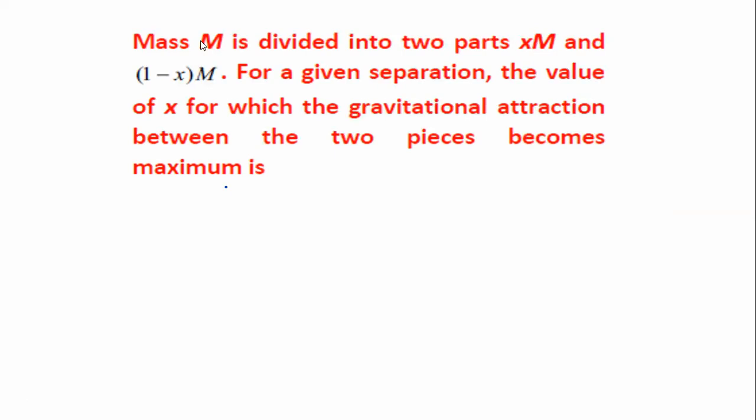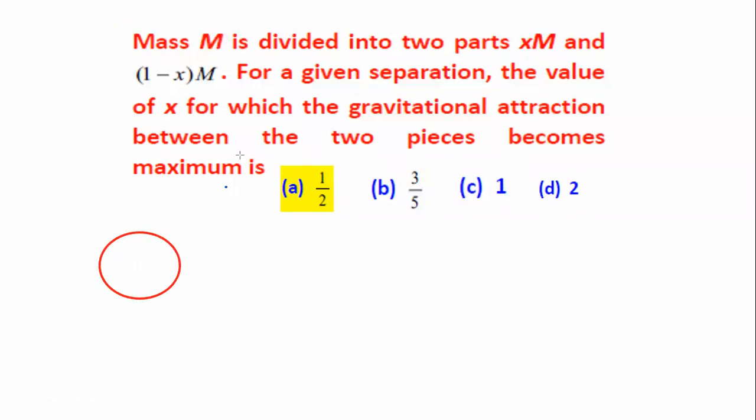A mass capital M is divided into two parts, xM and (1 minus x)M, for a given separation. The value of x for which gravitational attraction between the two pieces becomes maximum. I told you that a mass capital M, we have to split it into two parts. One part mass is taken as M1, other part mass is taken as M2. Then